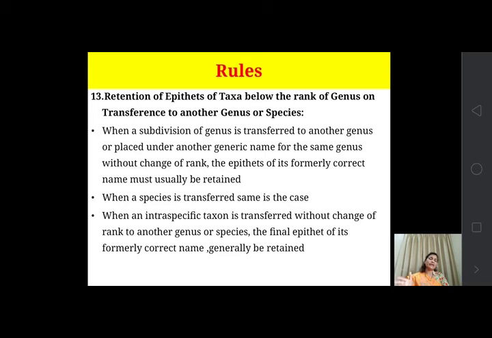So when an intraspecific taxon is transferred without change of rank to another genus or species, the final epithet of its formerly correct name generally must be retained. So when there is no change in rank, there is no change in name also. The name is retained.